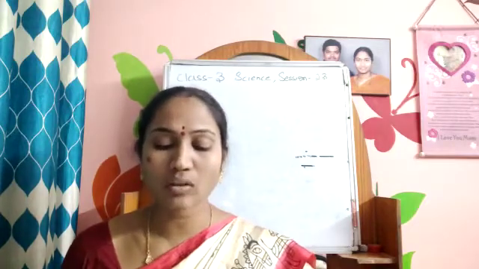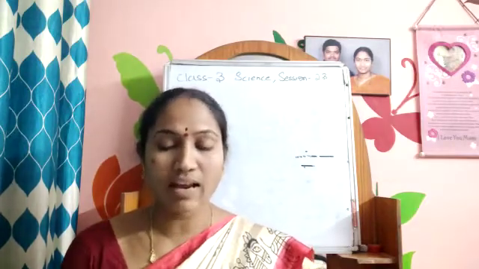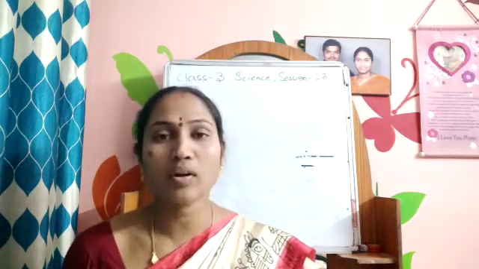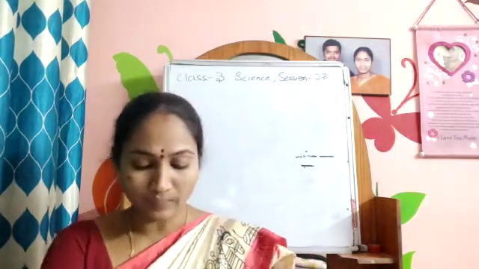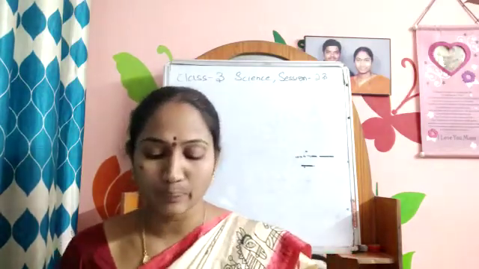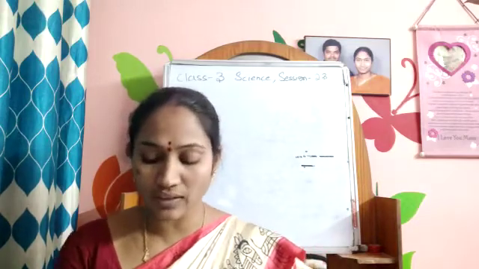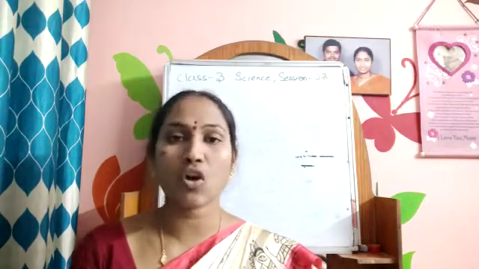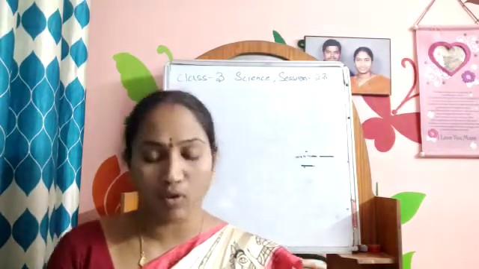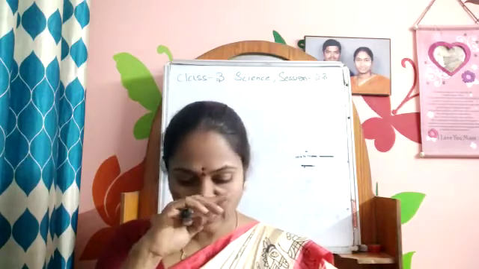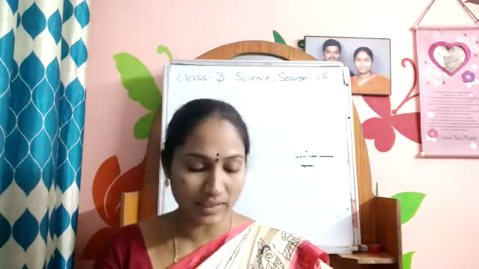Yesterday we learned about the feathers of a bird: flight feathers, down feathers and body feathers. The body of a bird is very lightweight, with hollow bones and a boat shape. With the help of this, the bird is able to fly in the air. Flight feathers are the long feathers in the wings and in the tail. Down feathers are very soft and fluffy. They help to keep the body warm. And body feathers cover the body. So these were the important points that we learned yesterday.